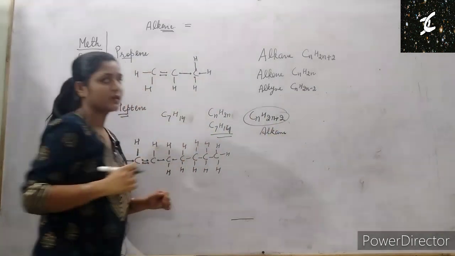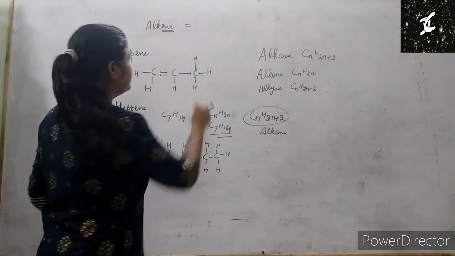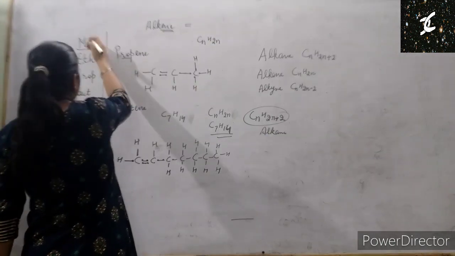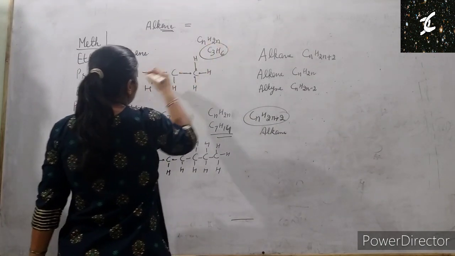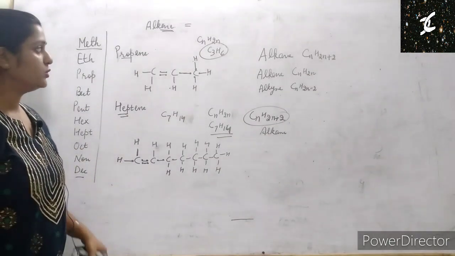Okay, is this clear? And in the same way for propene, CnH2n, prop means 3 carbons, C3H6, 1, 2, 3, 4, 5 and 6. I hope it is clear to you.